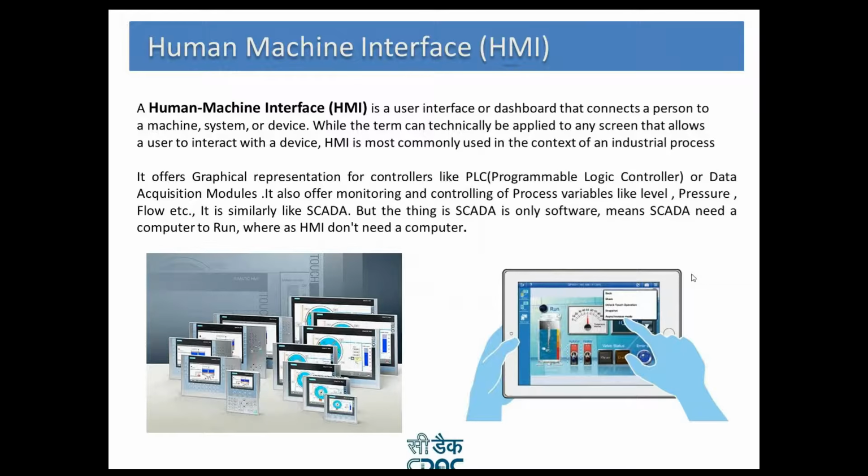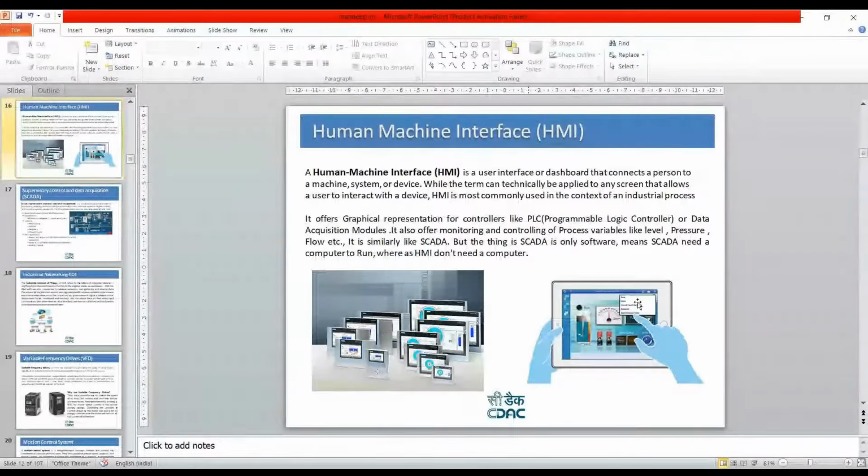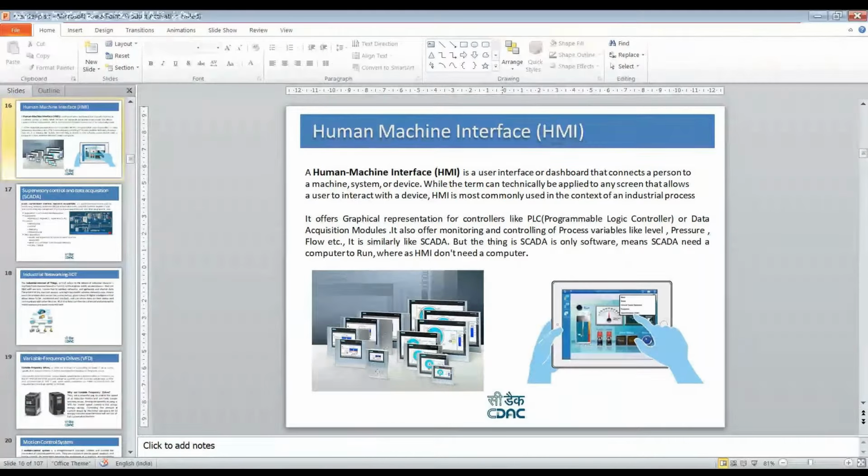It offers graphical representation. Yes, graphs are there for controllers. Data acquisition modules are there, and it shows the data which is coming through the data acquisition modules. It also offers monitoring and controlling of process variables. Commands can be given through the HMI, where you can control pressure and flow.